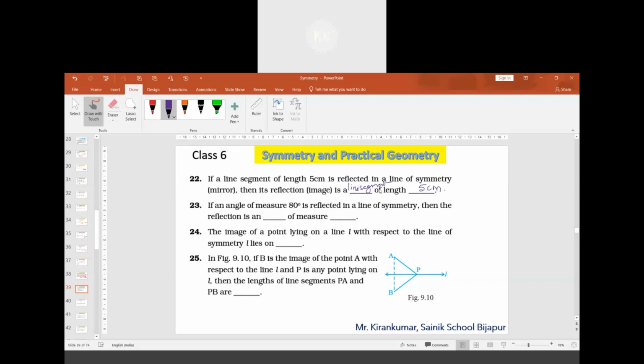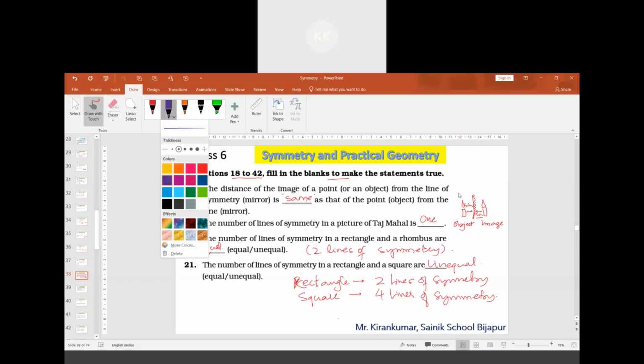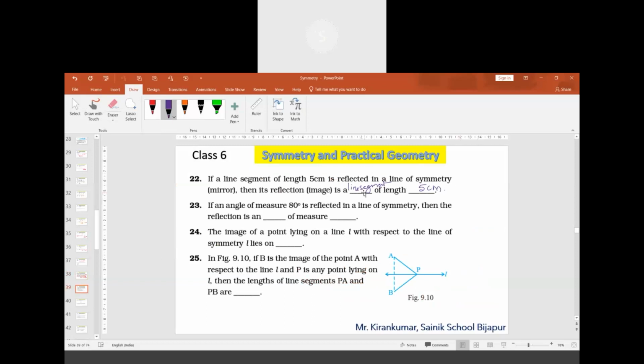In the previous one, I showed you a candle; the object and image both are candles only. Image doesn't change. So here, the image will be a line segment only, of 5 centimeter length.